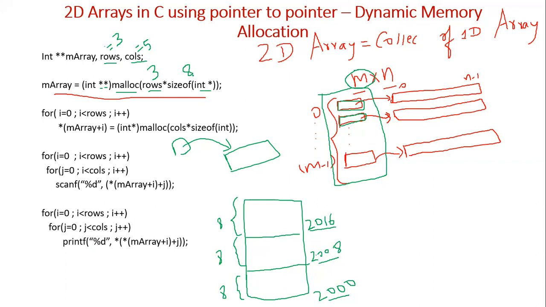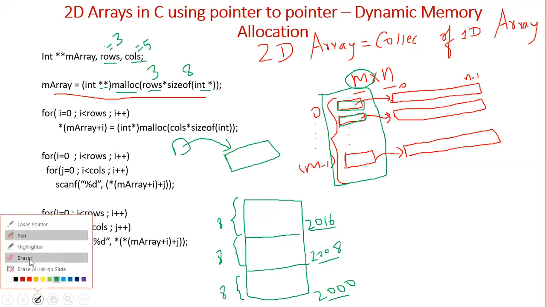Now each of these pointers should point to this much location, that is, 5 locations where each location can hold an integer value. So that memory you should allocate. For that, recall the logic of how we allocated memory for a one-dimensional array.